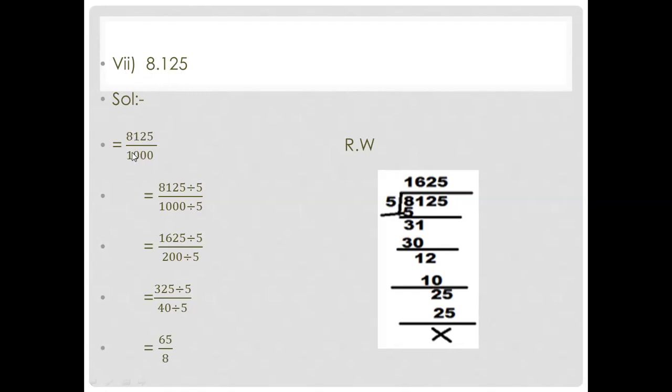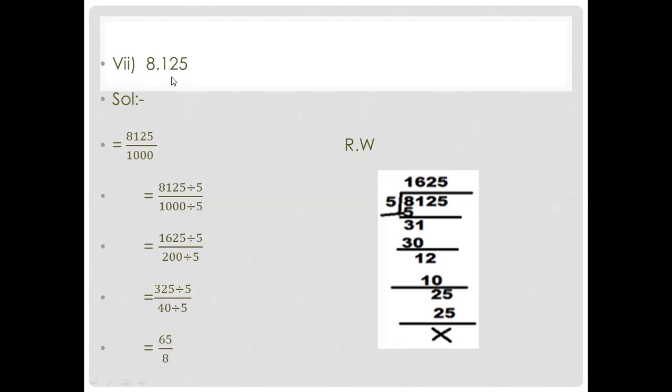For this decimal, you have to write 1, and after the decimal, you will count the numbers, that how many numbers are given, 1, 2, and 3. So 3 zeros you will add. If after the decimal 4 numbers are given, then 4 zeros you will add. If after the decimal 2 numbers are given, then 2 zeros you will add. If after the decimal 1 number is given, you add 1 zero.